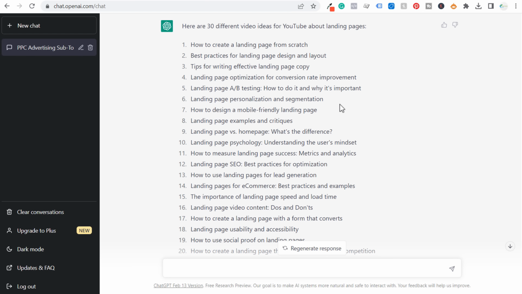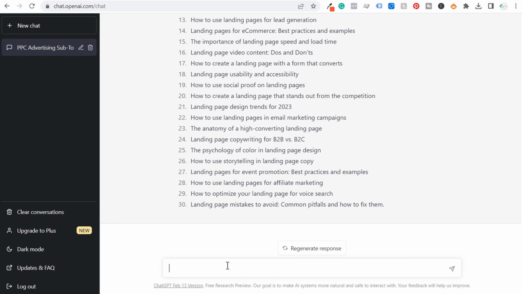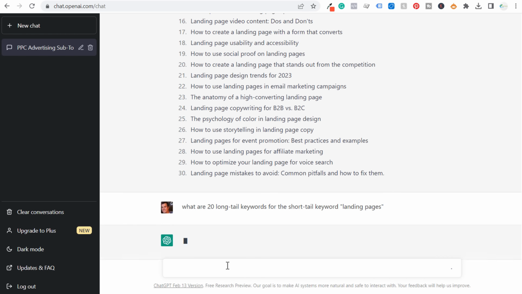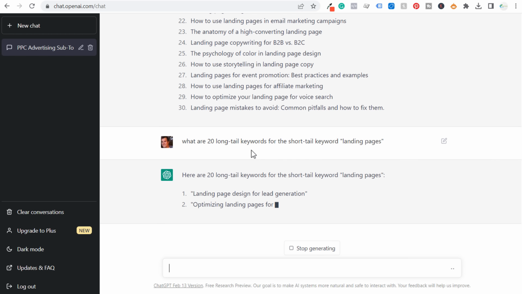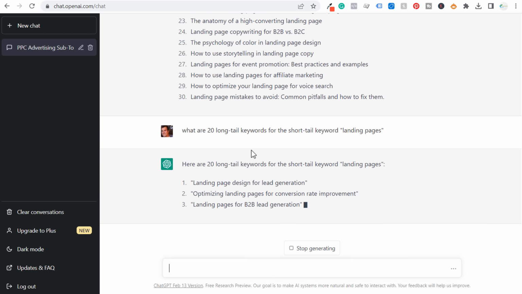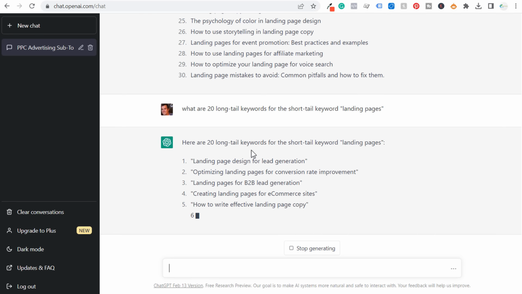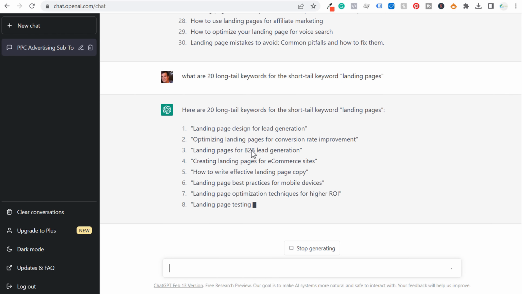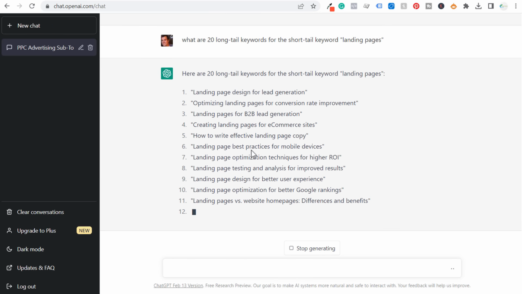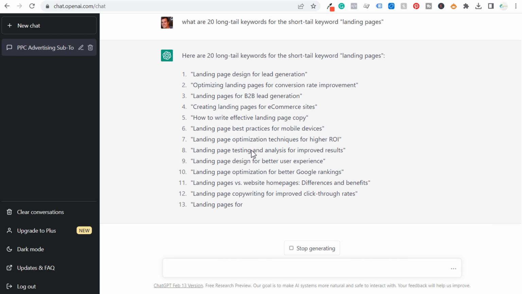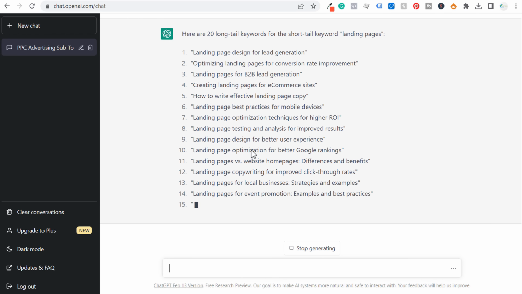This is just an easy way to do keyword research, even beyond saying something along the lines of, what are 20 long tail keywords for the short tail keyword landing pages. I like doing these different types of prompts in ChatGPT to see what some of the best long tail keywords I can target are. In addition to using keyword research tools, using things like autocomplete, seeing what videos are already doing very well on YouTube, and what blog posts are doing very well on Google, I can come up with even more ideas so I can create my own unique content.